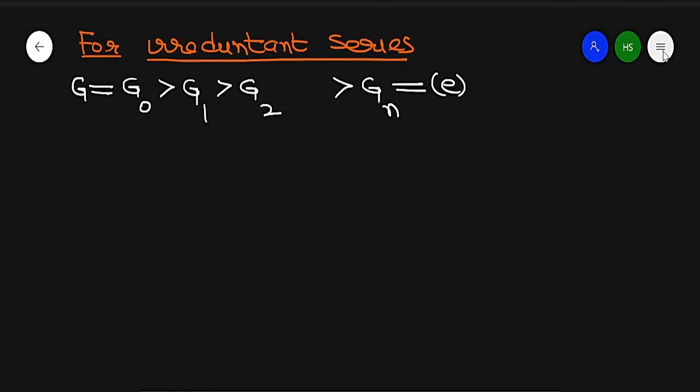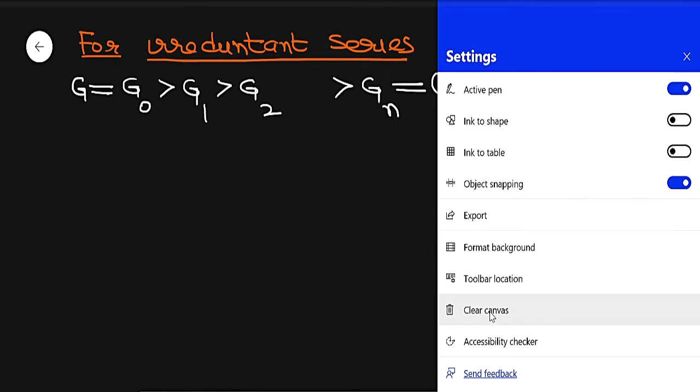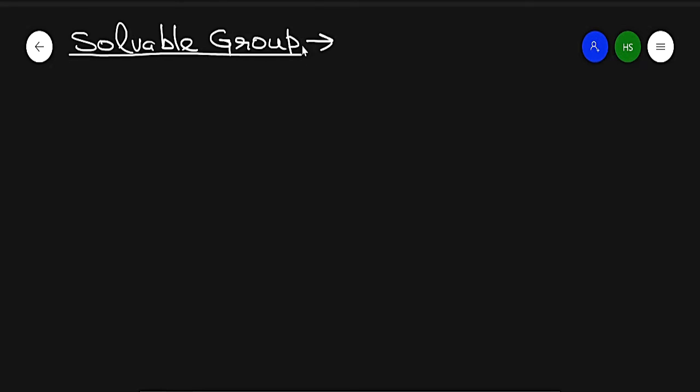Now, here we are near to the solvable group. What is the definition of a solvable group? A group is said to be solvable if each factor group of a subnormal series is an abelian group.